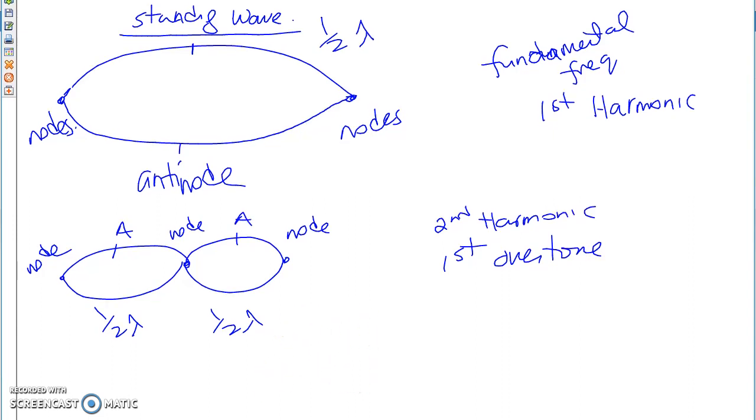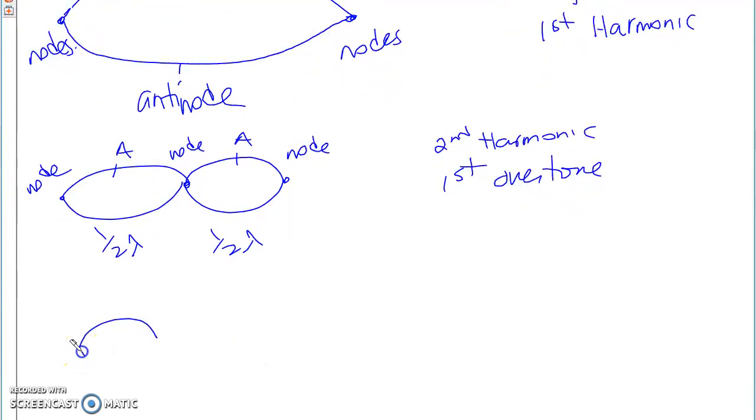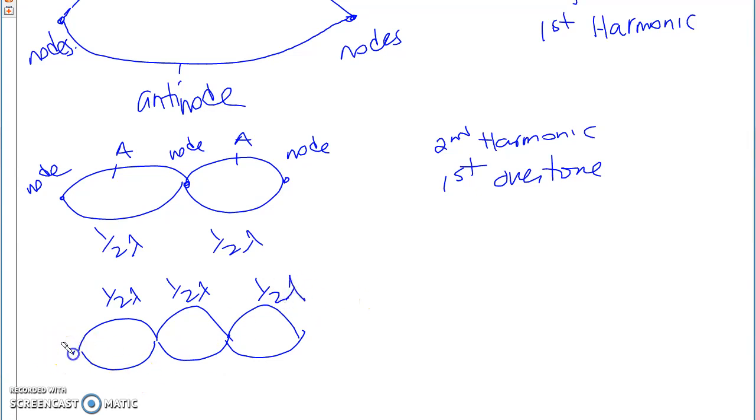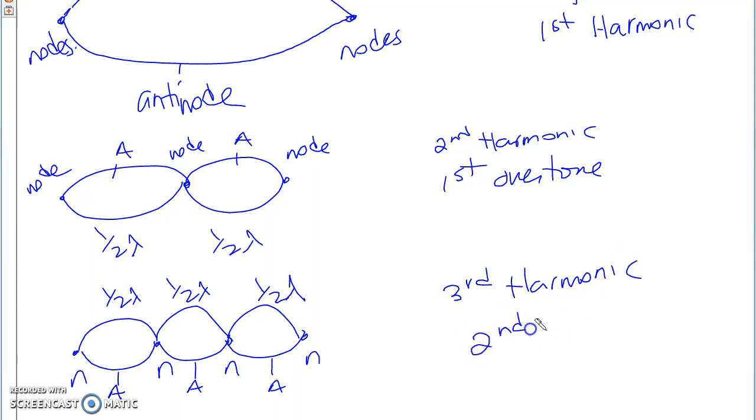If we continue again, you get the picture. My vibrations increase by half a lambda. Now this is 1.5 lambda. Again, node, node, node, and node. This is antinode, antinode, antinode. This is known as the third harmonic and the second overtone. Now there is a relationship between the antinodes, the nodes, and the length of my string.